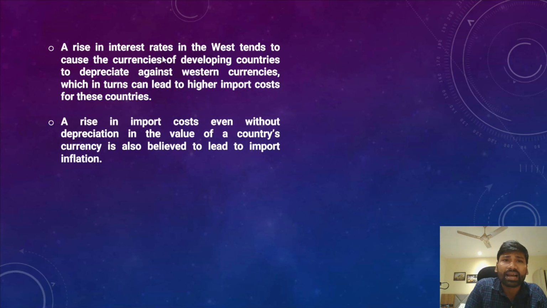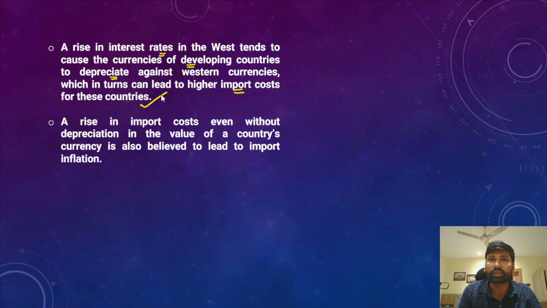So the rise in interest rates in the West, especially Europe and the US, leads to the currencies of developing countries depreciating, which can lead to higher import costs for these countries. How it increases the import costs, I have already explained.